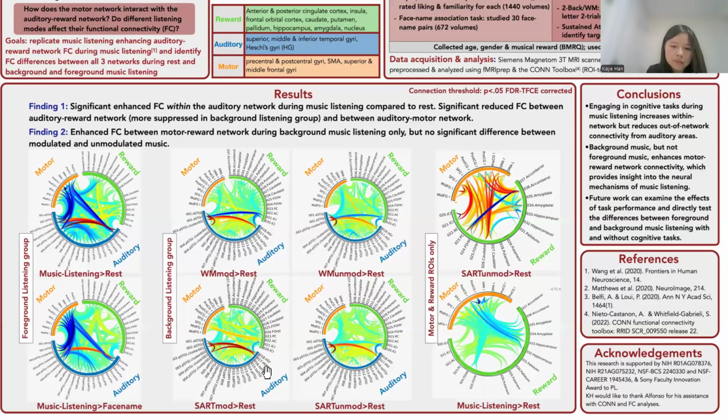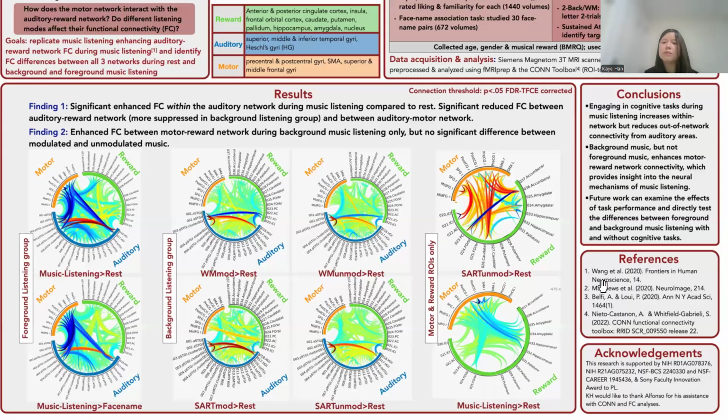Our second main finding was enhanced functional connectivity between the motor and reward networks during background music listening only, but we did not find any significant differences between the modulated and unmodulated music conditions. Looking at the motor and reward ROIs only, we see many red lines between the motor and reward networks, indicating that these ROIs are more functionally connected during the music listening task compared to rest. And that is not the case for the foreground listening group.